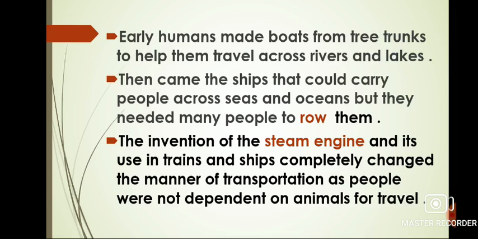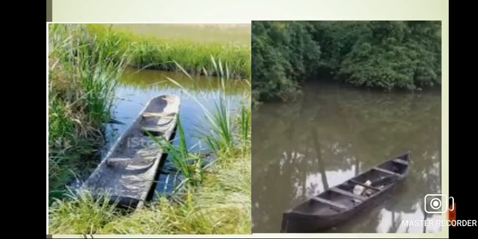Then the invention of the steam engine made huge changes in transportation. The use of the steam engine in trains and ships completely changed the manner of transportation as people were not dependent on animals for travel. In this picture, you can see the image of boats which are made from tree trunks.